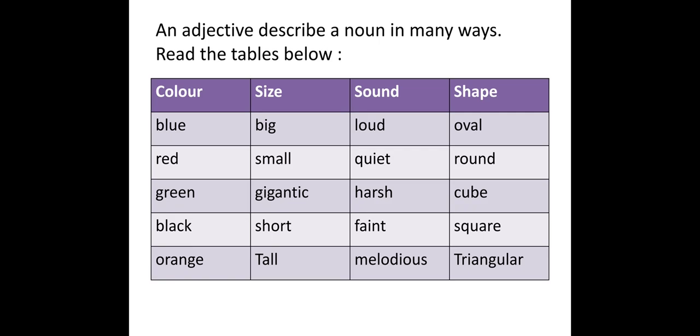So kindly pay attention. I am going to read for you. Here you can see some columns in the table: color, size, sound, shape. In color we have blue, red, green, black, orange. In size we can write big, small, short, tall. In sound we have loud, quiet, harsh, faint, melodious. In shape we have oval, round, cube, square, triangular. So here we have these kinds of adjectives.